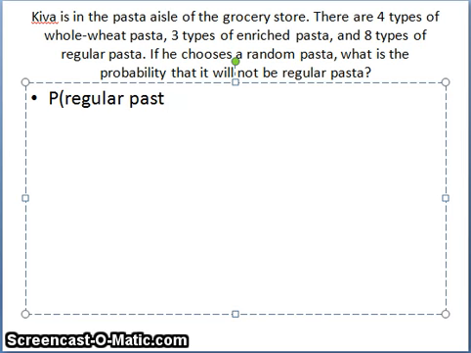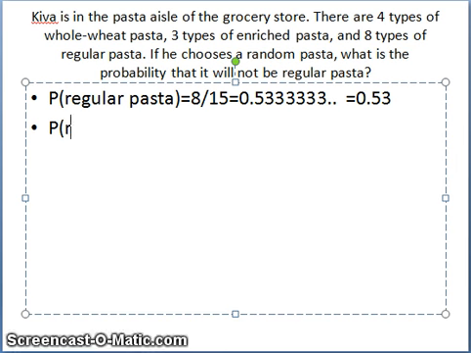So let's say that we want the probability of getting a regular pasta. Well, there were how many? 8 types of regular pasta. There are a total 4 plus 3 plus 8, which is 15 total different pastas that he could buy, which is, if I do 8 divided by 15, 0.5333333333, and on and on and on, which is approximately 0.53.